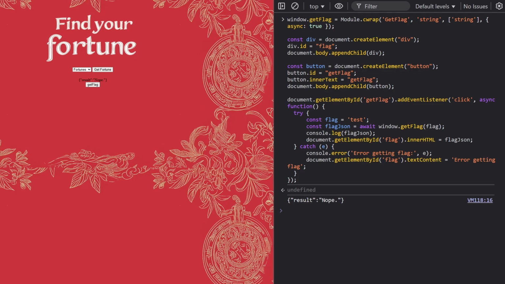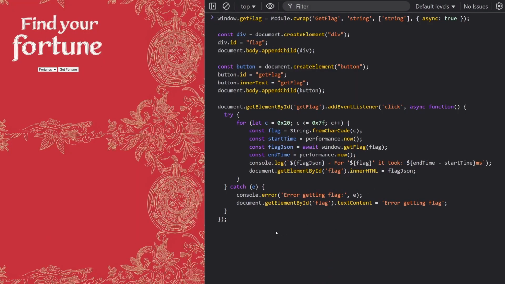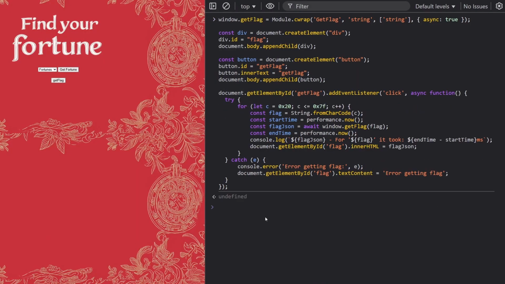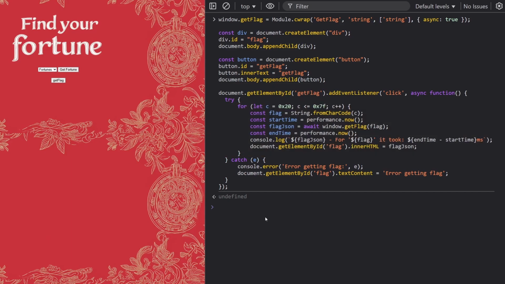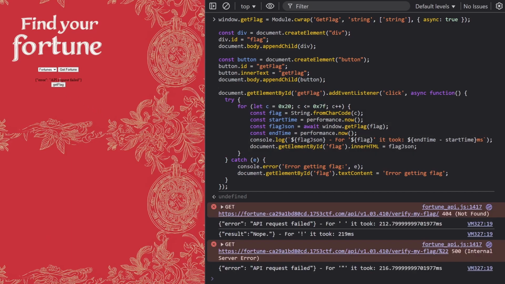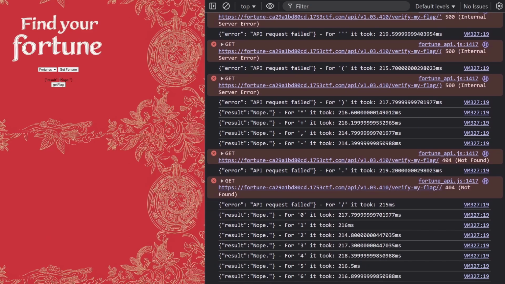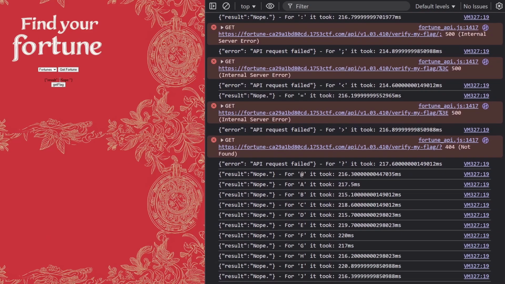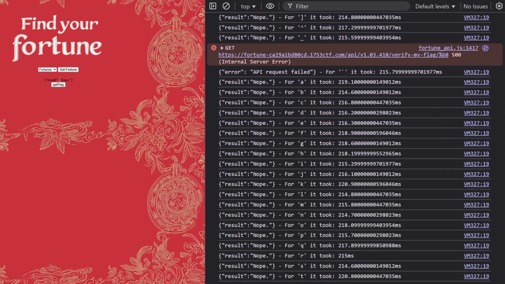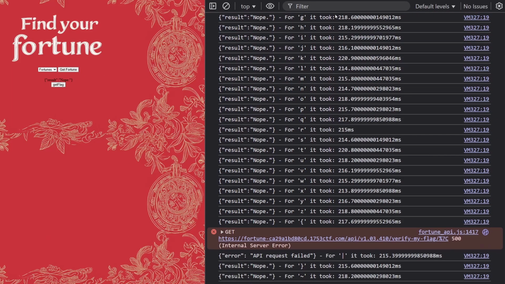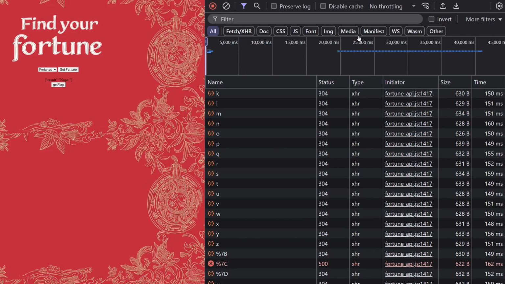Let's test that idea. The code now has a different click handler. In it, we iterate over the printable ASCII range and pass that as an argument to the getFlag method, measuring how much time it takes to execute each call. Unfortunately, the timings didn't reveal anything useful. No signs of timing-based side channels.